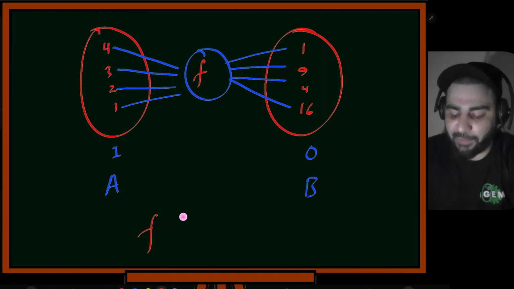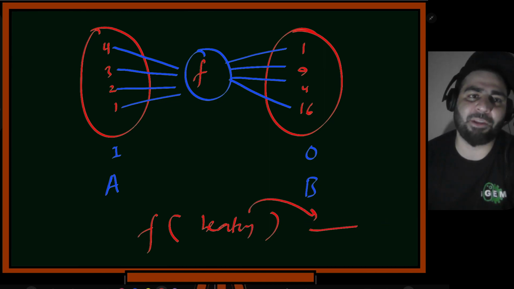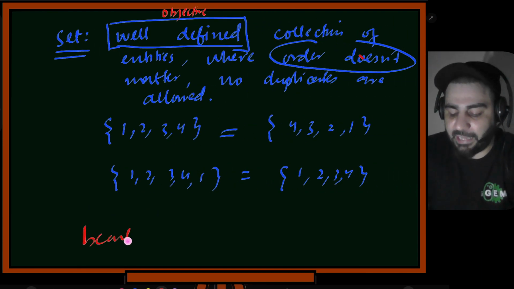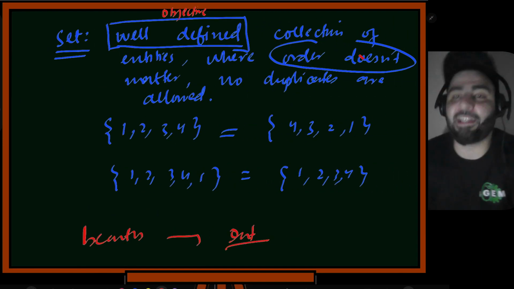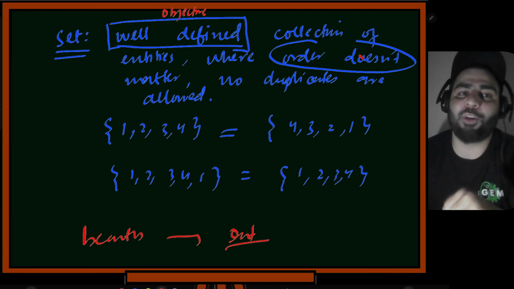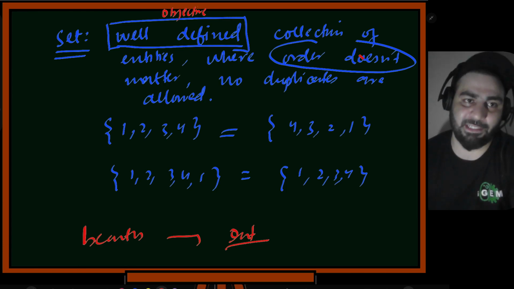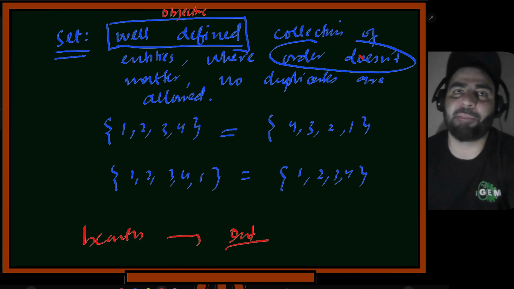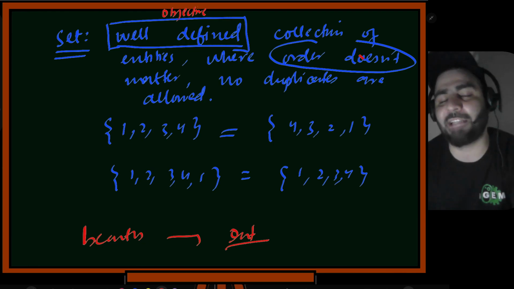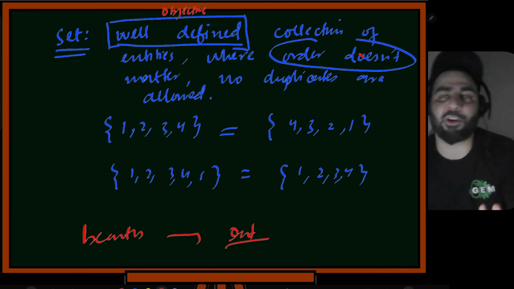You should not say, okay, I have a function which will take beauty as an argument and then give me something else. There can be abstract quantities which depend on one another. Maybe, let's suppose, beauty can have something to do with intelligence. And again, intelligence is an abstract term. You cannot properly define it. For some people, a guy with a lot of knowledge or a lot of memorization power may be intelligent. For some other people, he might not be. For some people, intelligence can be the number of exams you have passed or the marks you have got. But for others, intelligence can be an entirely different criterion, and the measurement tool will be different. So we won't be dealing with these abstract quantities. We'll be dealing with well-defined objects, well-defined entities. That's what we call a set.